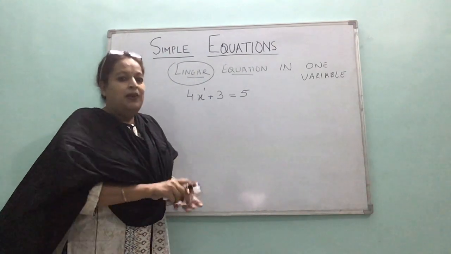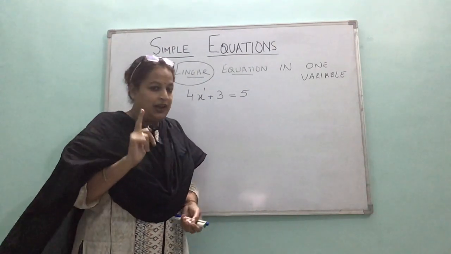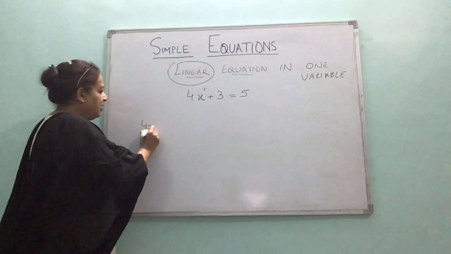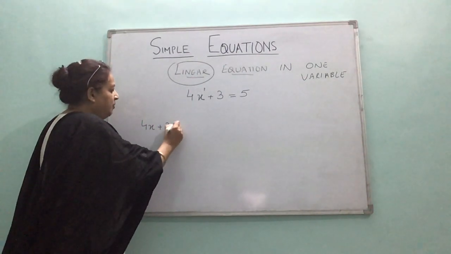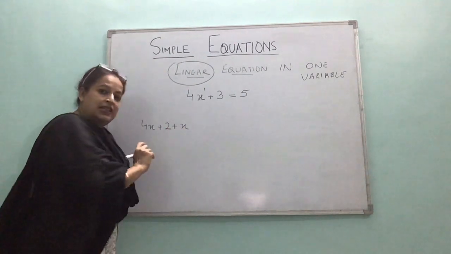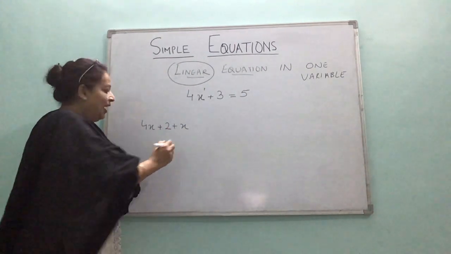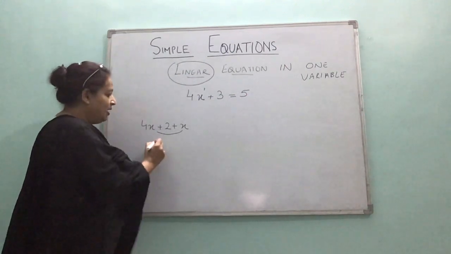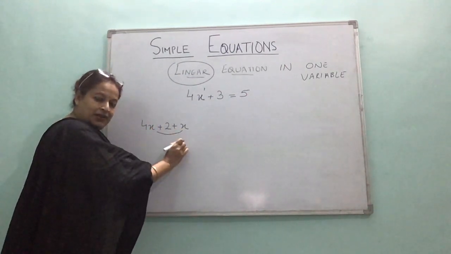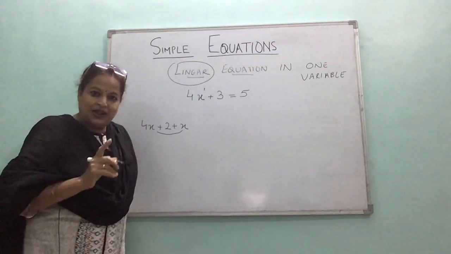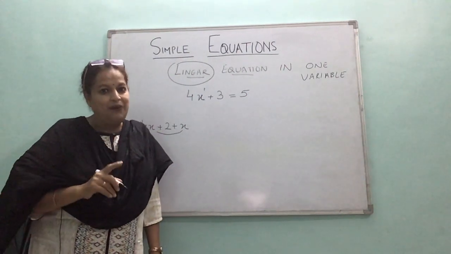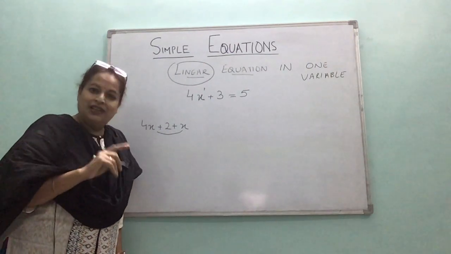One thing: we can simplify an expression. Remember, if I have 4x plus 2 plus x, I can just simplify it. I can add the like terms or subtract the like terms. So you know these are like terms. Addition and subtraction of algebraic expressions I have discussed in videos number 5 and 6 of algebra.